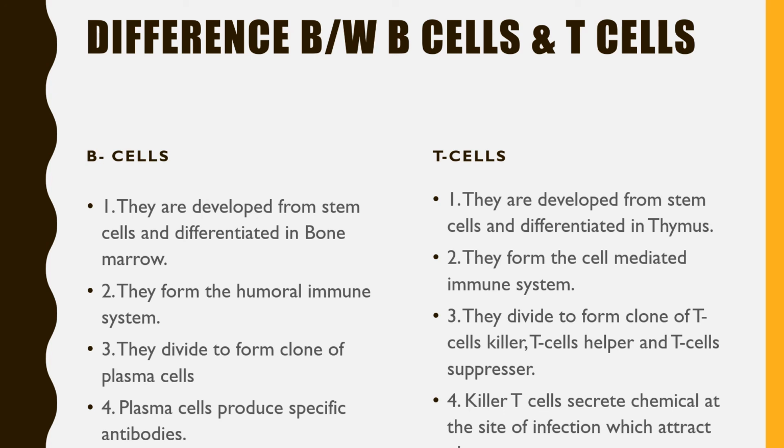When B cells produce the clone of plasma cells, these plasma cells produce specific antibodies, whereas killer T cells secrete some chemicals at the site of infection which attract the phagocytes. So these are the differences between B cell and T cell.